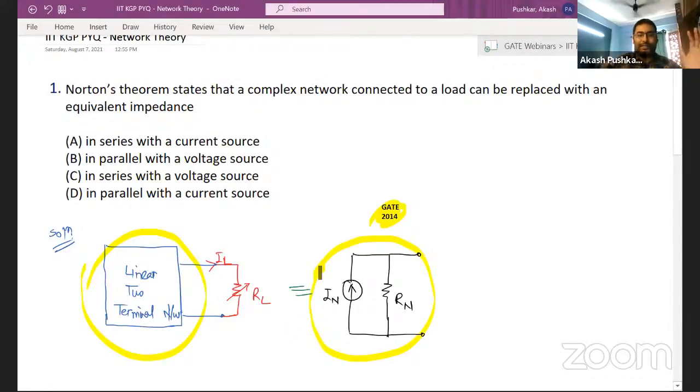We have represented this blue block, a linear two-terminal network, with a simplified block where you just see a Norton's current source with a Norton's resistance in parallel, right? It has simplified this network. Inside this blue block, it might have a lot of sources, independent voltage sources, current sources, a lot of resistances, but we are not bothered about it. We are just saying that I will put one current source, one source equivalent of everything there. That is the beauty of Norton's.